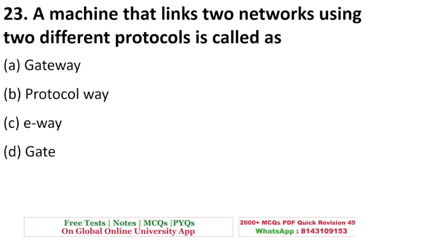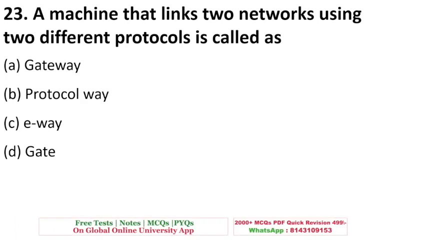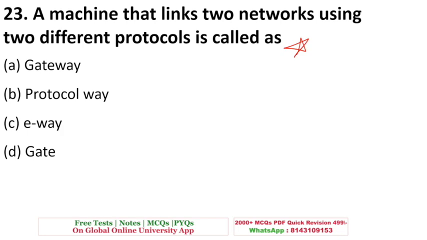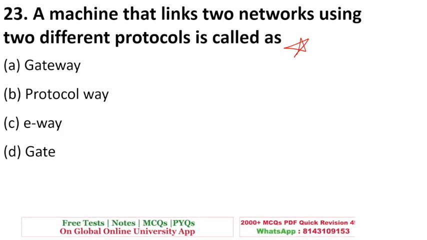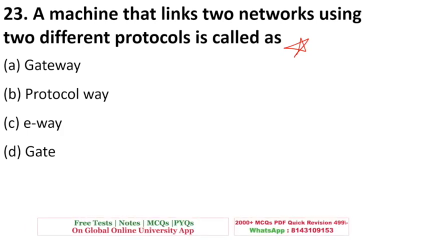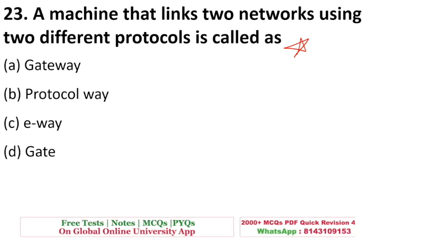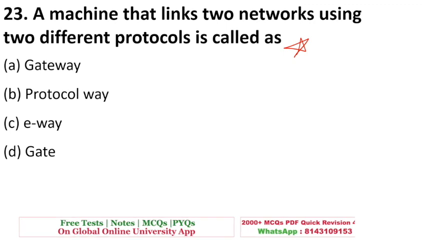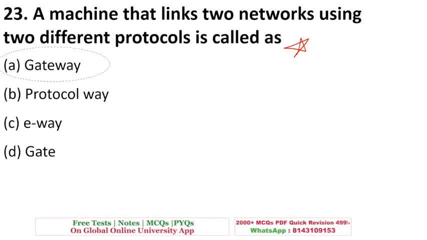Next is, a machine that links two networks using two different protocols. This question is really important. This task is accomplished when you want to connect a machine that is linked to two different networks. That task is performed by a gateway.